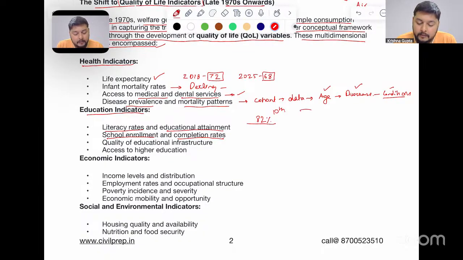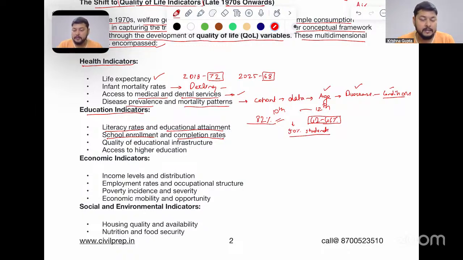But as they go to the 12th class, only 42 to 46% are enrolling. All the rest of the students are dropping out. So this is a very large scale, where almost 50% of the students or children drop out of school after the 10th class.